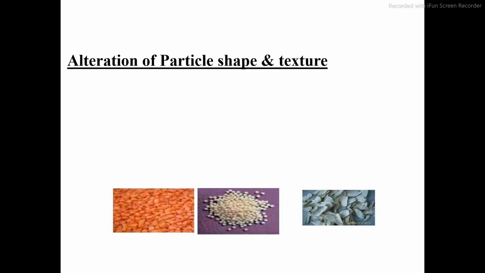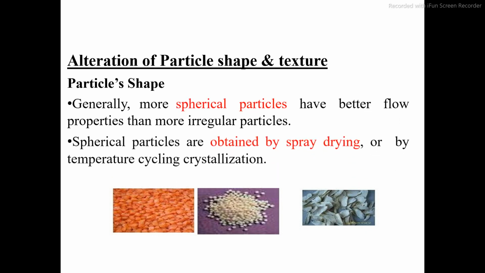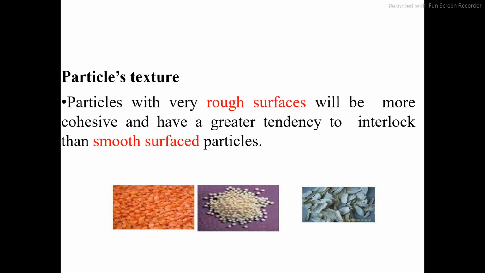Then alteration of particle shape. The more spherical the particle, the better the flow, and spherical particles are obtained by the method called spray drying, or by temperature cycling crystallization. Next is the texture. Particles with very rough surfaces will be more cohesive and have a greater tendency to interlock than smooth surfaces. So if you are expecting very good flow, the surfaces must be smooth. If the surfaces are very rough, then the particles may interlock with each other, and then it may have poor flow properties.